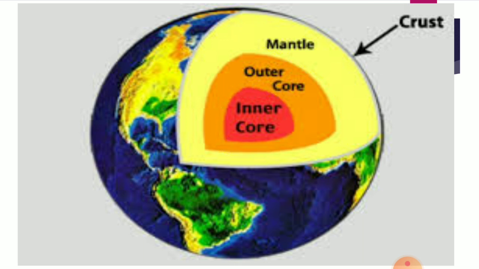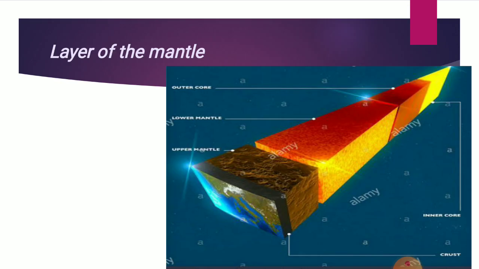The next part is our mantle. The mantle is the largest layer of the earth beneath the crust. Just beneath the crust is a 2900 kilometer thick layer called the mantle. It lies between the crust and the core. It consists of iron, alumina, calcium, magnesium, silicon and oxygen.